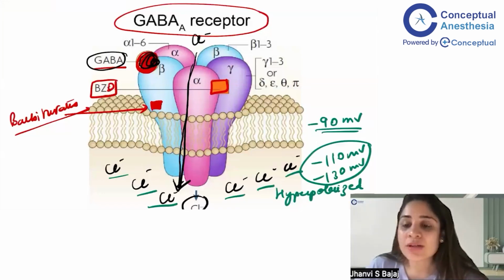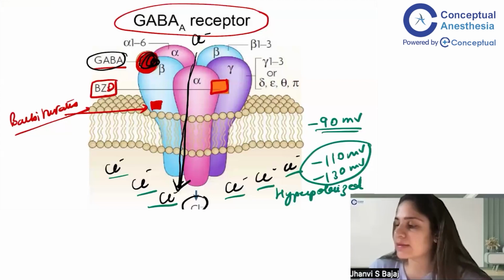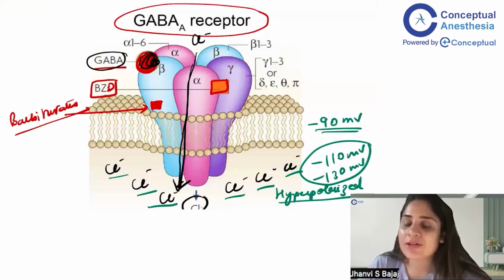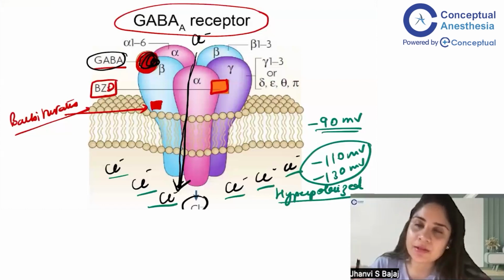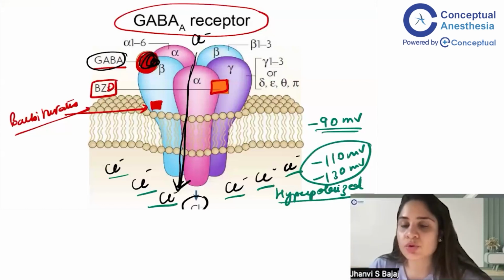Now, whenever a cell is hyperpolarized, its action will reduce. What is the action of a neuron? The action of a neuron is to fire signals. So if I depress or hyperpolarize a neuron, it will stop firing signals. If it stops firing signals, the brain will get depressed, and once the brain gets depressed, the person goes off to sleep. Very simple. I hope you all understood, because this is the basic mechanism of action of both benzodiazepines and barbiturates.